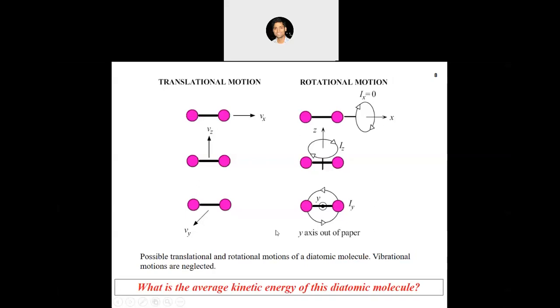So think about it: first let us find out how many degrees of freedom are there in this diatomic molecule. If you find out the answer, you can type in the chat box how many degrees of freedom are there in this diatomic molecule.